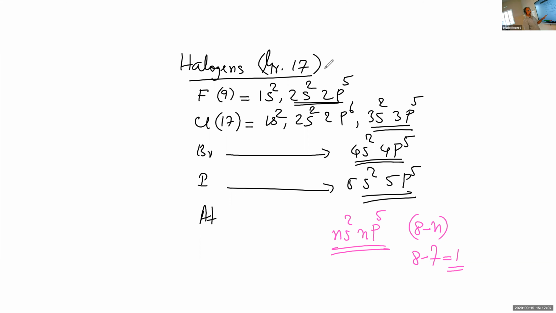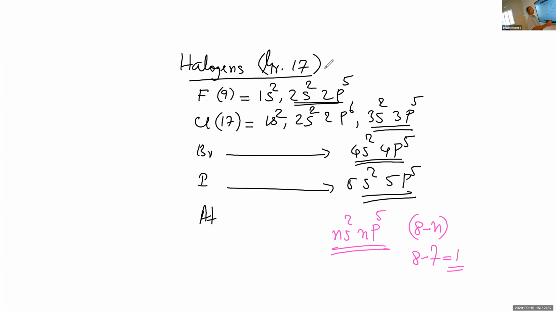Come to halogens, the outermost configuration will be ns2 np5. There are 7 electrons in the valence shell, and so the common group valence of group 17 or halogens is 8 minus 7, which is equal to 1.